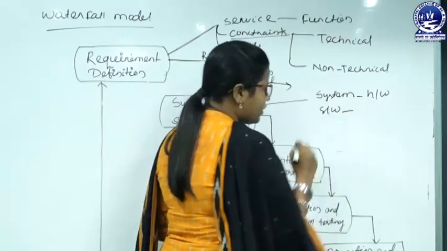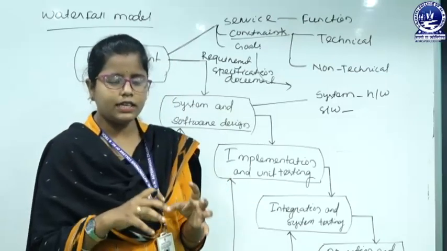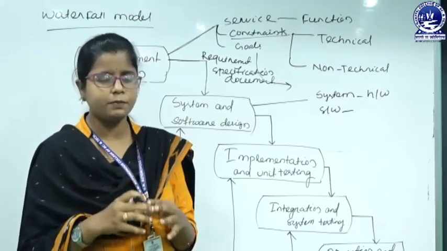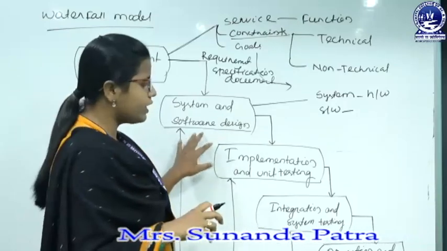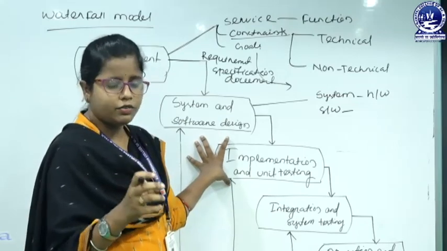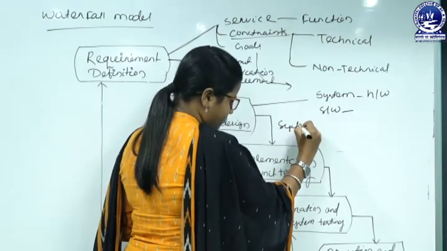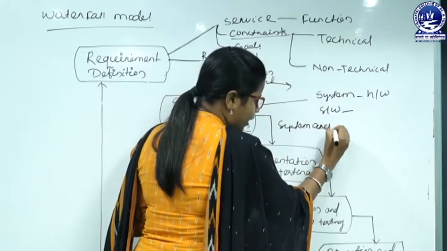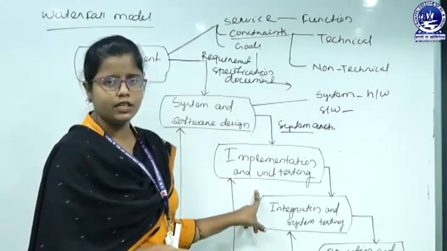In software design, as I have already told you, software is not a single component. Software consists of some subsystems, and subsystems consist of some components. Here we have to design those components and their relationships, according to which we can design a system architecture. The output here is the system architecture, which will go to implementation and unit testing.